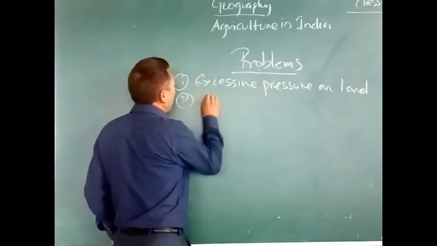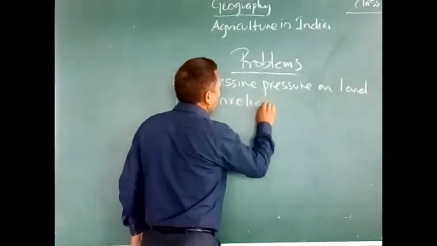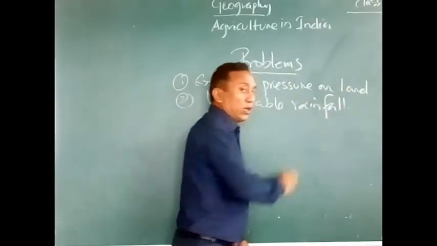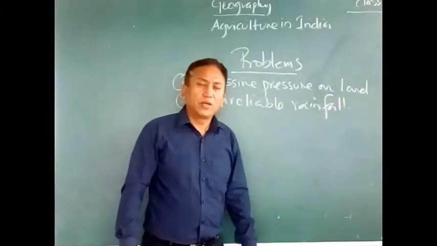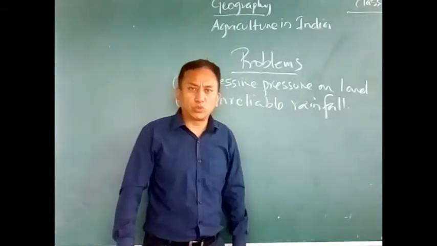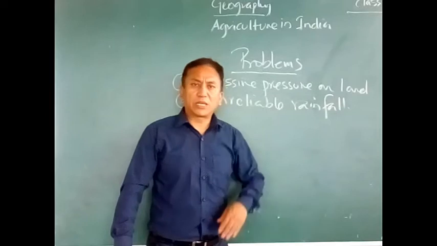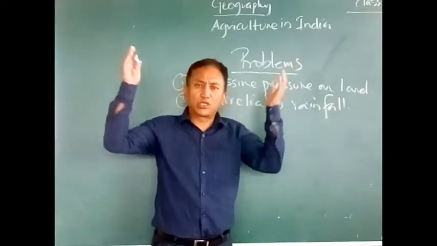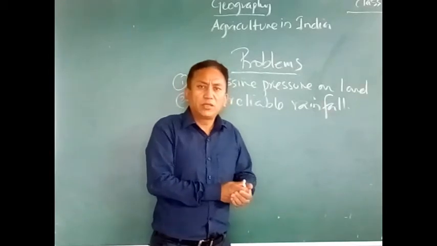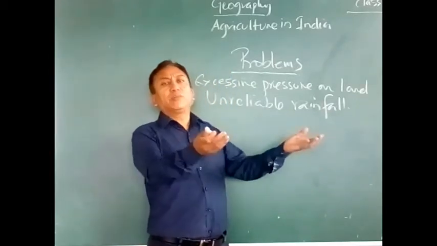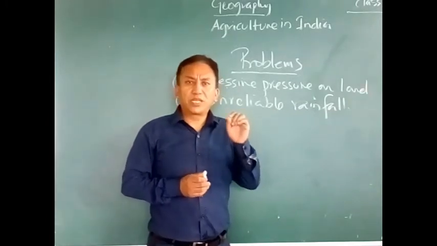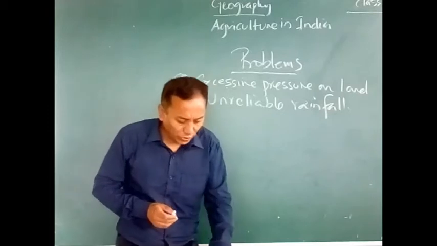Number 2 is unreliable rainfall. I told you just a few minutes ago, the monsoons are unpredictable. We cannot predict the monsoons. Sometimes they come in early, sometimes they come in late, sometimes they bring a lot of rainfall, sometimes they bring a very small amount of rainfall. Therefore, we are dependent on the monsoons, and we cannot predict them.